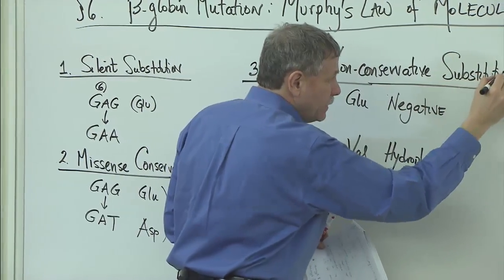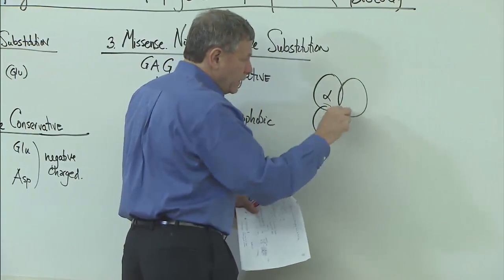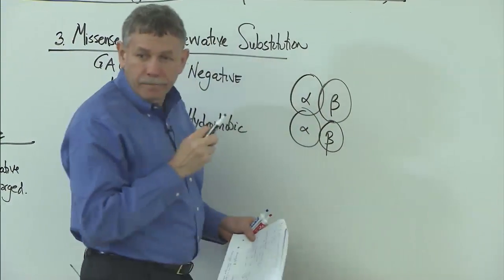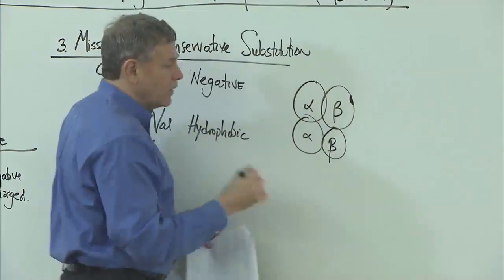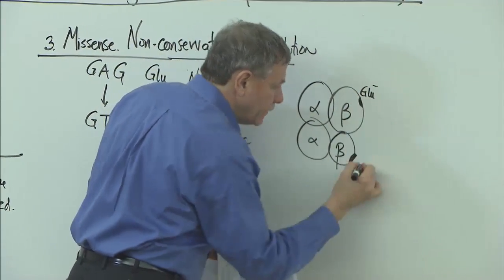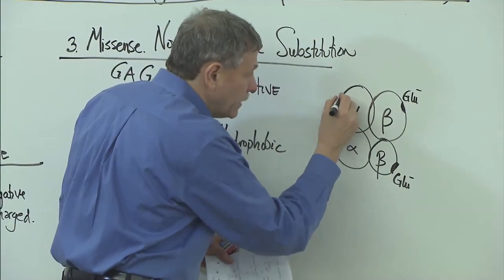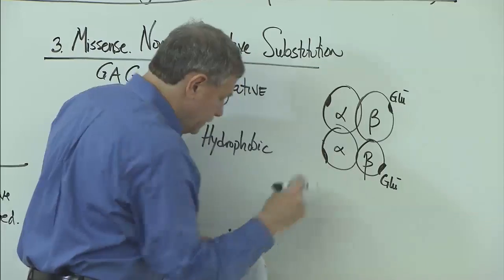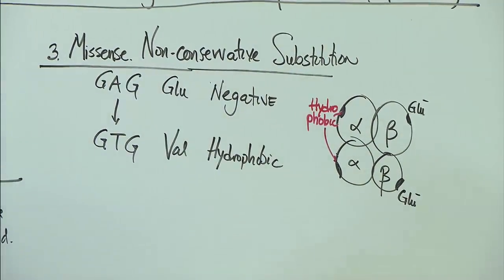And as it happens, this single change is incredibly important. This one change, I do know what it does. Alpha globin, beta globin in my tetramer. It turns out that this guy is right over here. This negative charge, that glu, negative, glu, negative, is right over there. Now it turns out that right over here, on the other side, is a hydrophobic pocket. A little hydrophobic patch sitting on the outside of alpha.